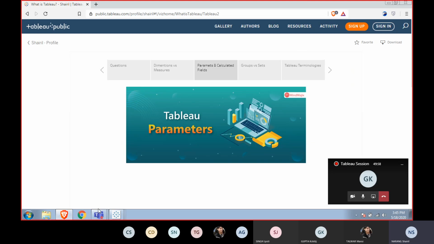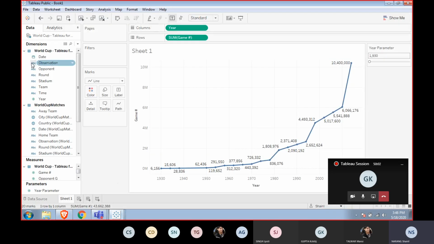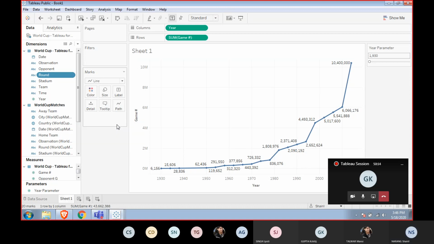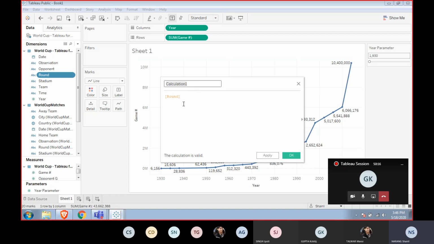And the calculated field itself is created from, so you have to again click on this data pane, right click it, create calculated field, and it has got the name and the formula that I'm going to write.